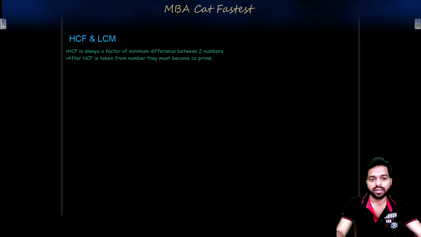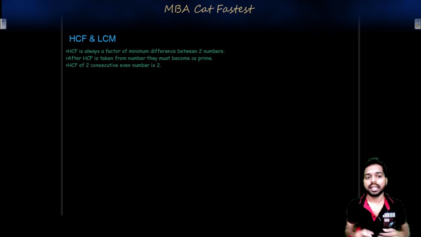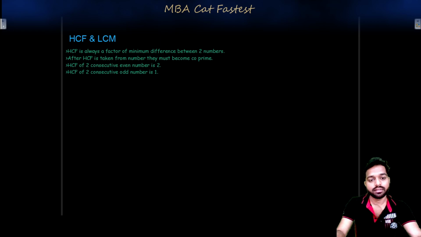After HCF is taken from the numbers, they must become co-prime. HCF of two consecutive even numbers is 2. Let's say if you want to find HCF of 2, 4, the HCF will be 2; 8, 10, two consecutive even numbers. It is like saying if a number is of the 4k form, it will have an HCF of 4. HCF of two consecutive odd numbers is 1. Always this is the case. 3, 5 you take, 11, 13 you take, HCF will always be 1.